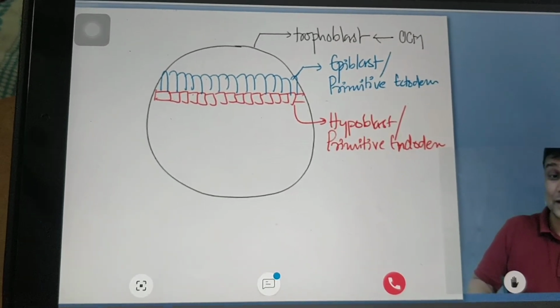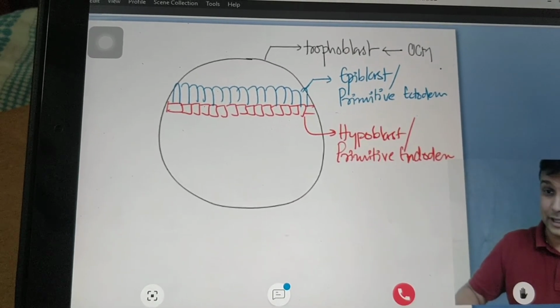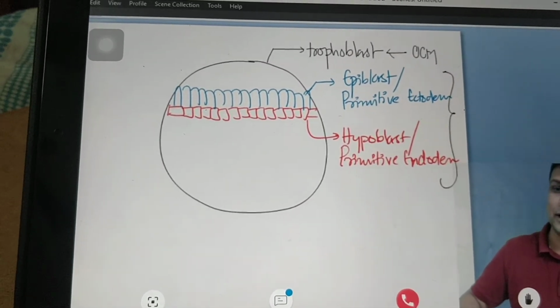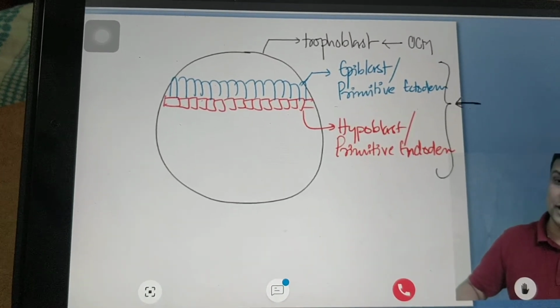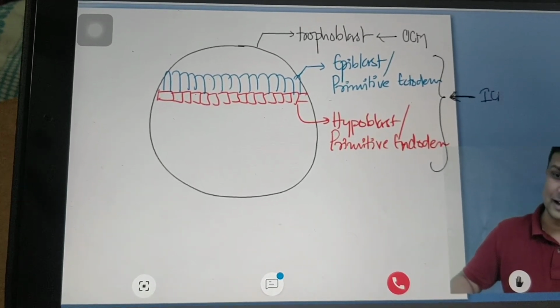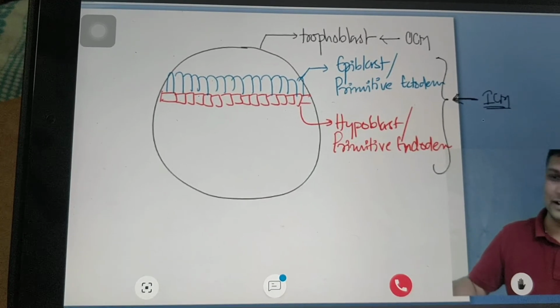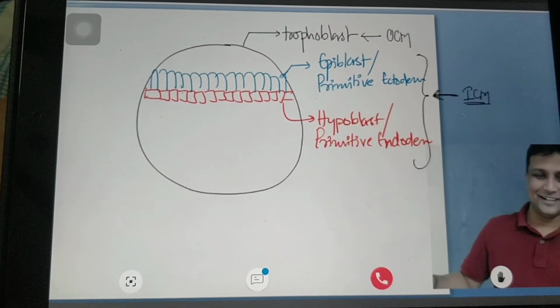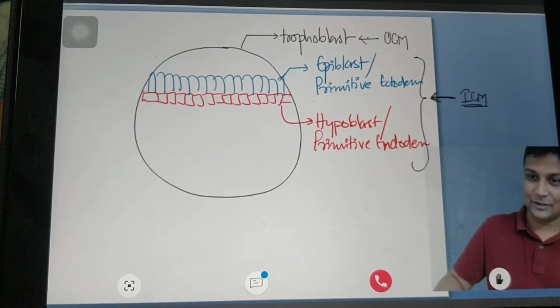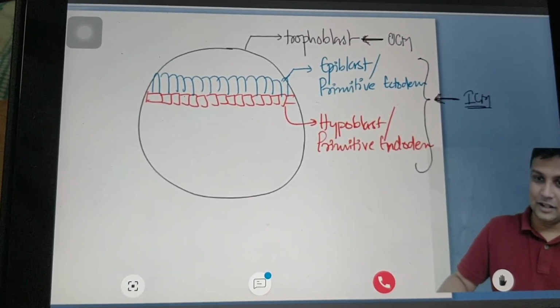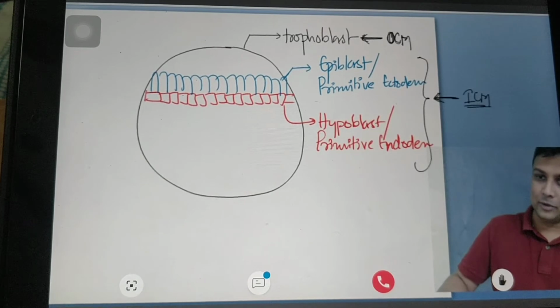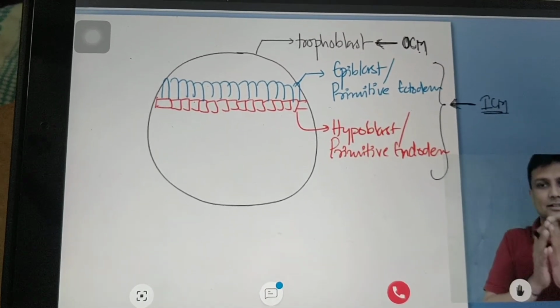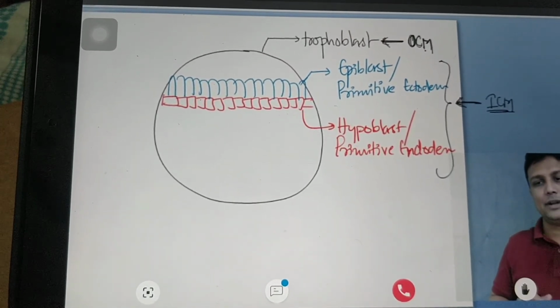And please don't make a mistake. These two, epiblast and hypoblast, are derived from where only? Inner cell mass. Keep that in mind. So trophoblast will be derived from outer cell mass, and the inner cell mass is the one which is going to form your hypoblast and epiblast.